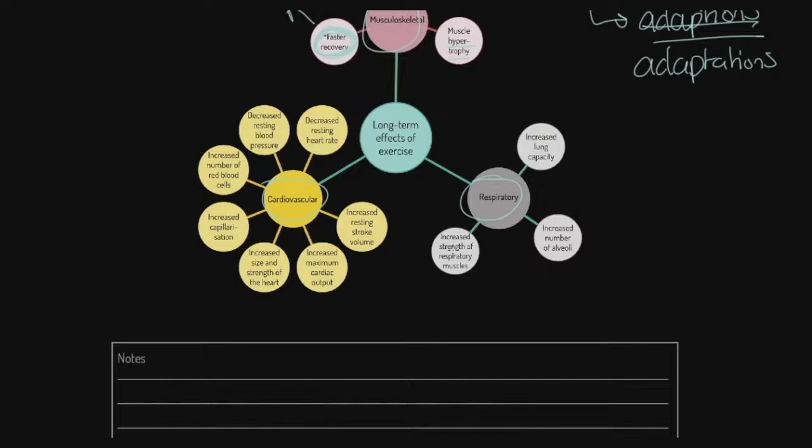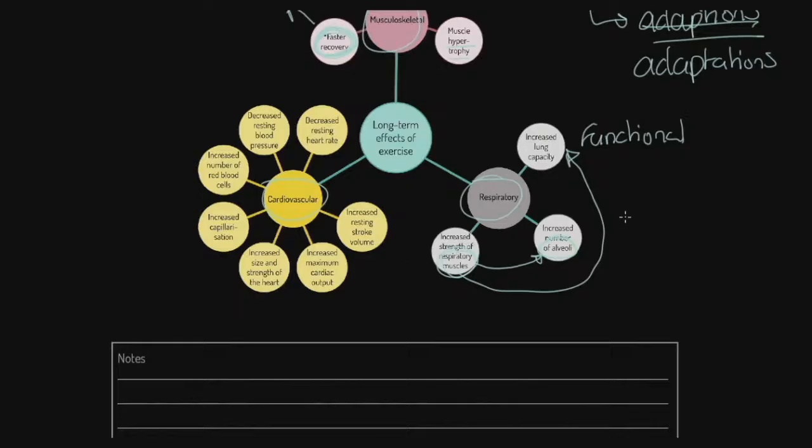What happens here is stronger respiratory muscles cause a greater functional lung capacity. What I mean by that is the muscles of, for example, the diaphragm can contract much harder and faster, so the accessible lung becomes greater, and therefore lung capacity in its functional, practical sense becomes greater. We also get an increased number of alveoli, but I want to make this point again: the muscles themselves get stronger and pull more air into the deeper part of the lung, so the deeper alveoli are actually accessed.